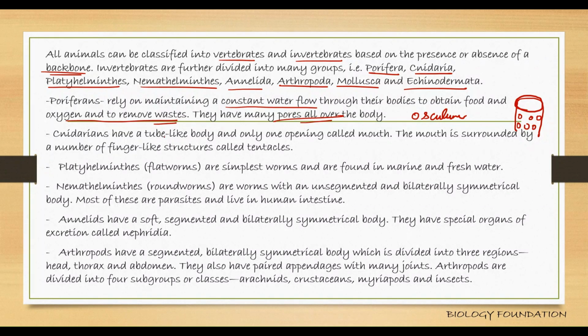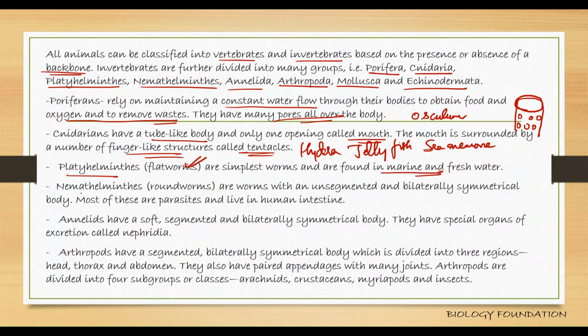Cnidarians have a tube-like body and only one opening, that is the mouth, and this mouth is surrounded by finger-like structures called tentacles. Best examples are your hydra, jellyfish, sea anemone. Okay, around the mouth they have these finger-like projections called tentacles. Platyhelminthes, these are simplest worms. Mostly these flatworms are parasites, okay, found in marine and freshwater.